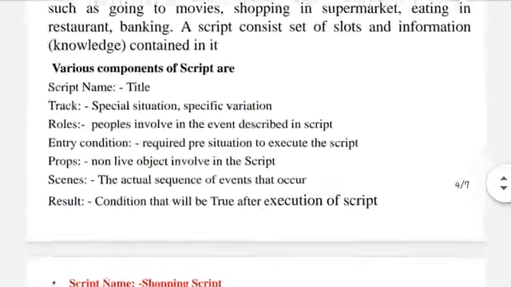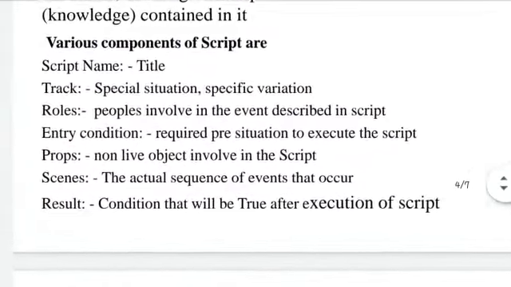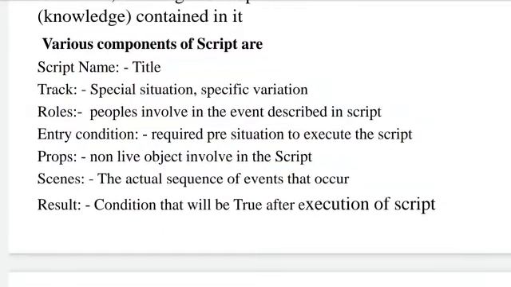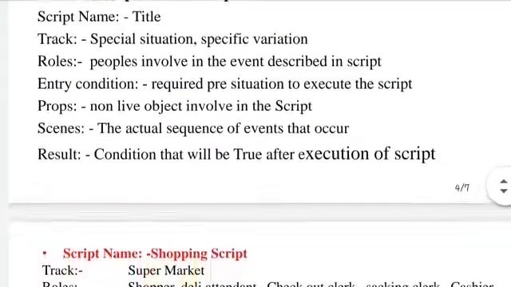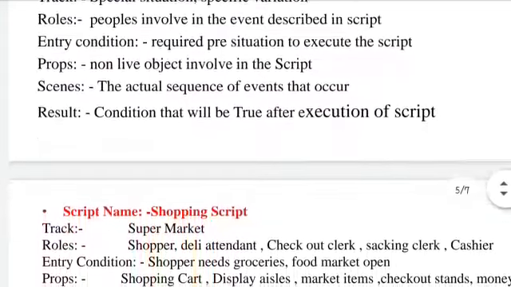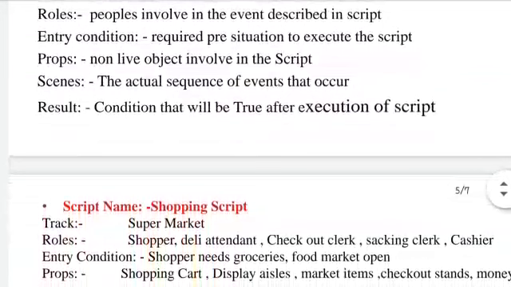Roles are the different people, human beings, involved in the event described in a script. Entry condition is the pre-situation required to execute the script. Props are non-living objects involved in the script. Scenes are the actual sequence of events that occur. Result is the condition that will be true after execution of a script.